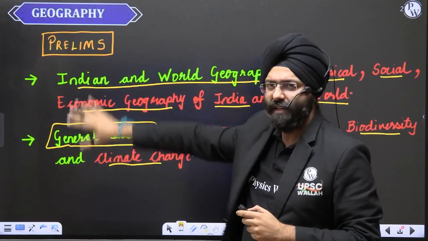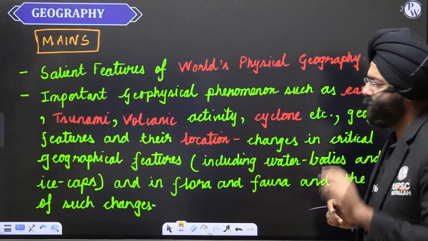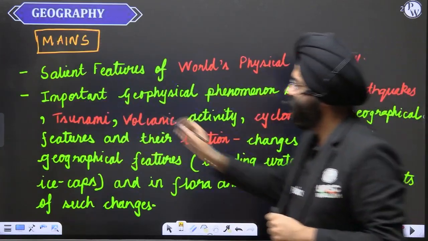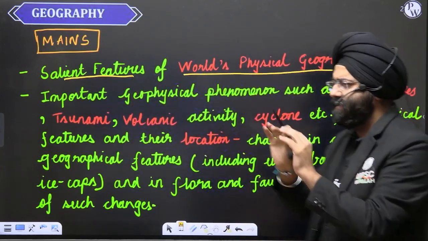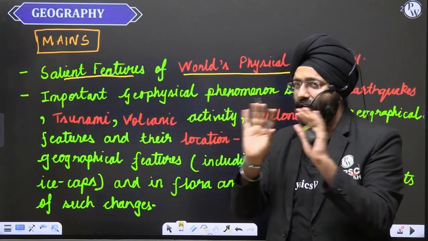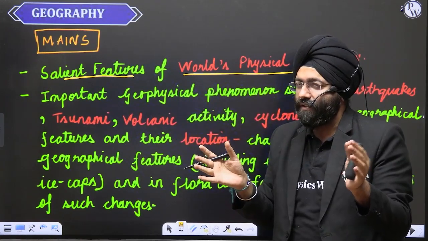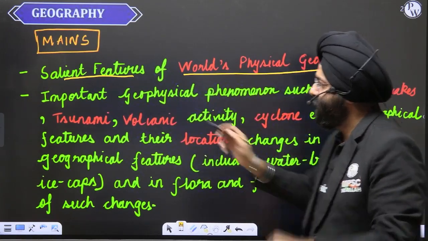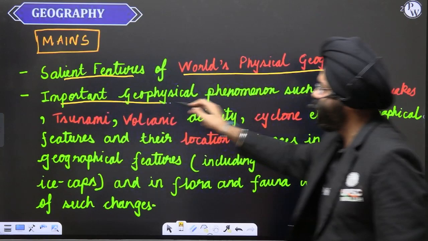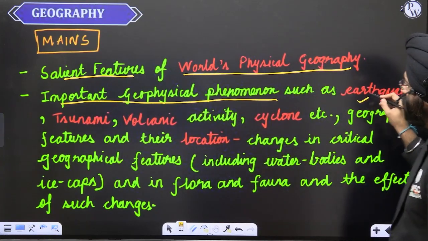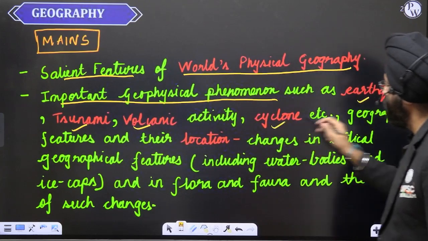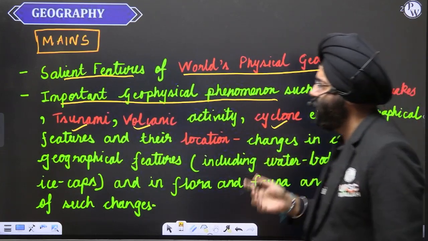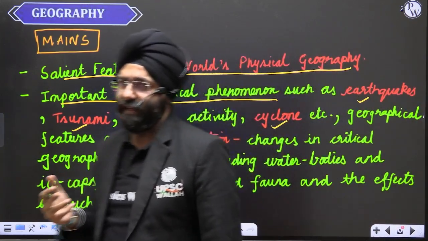This is the preliminary syllabus. Let's see the main syllabus. First thing that is mentioned is the salient features of world's physical geography. Now, it is a very simple line they have mentioned that basically covers almost everything that comes in the physical geography of the world. So, second is important geophysical phenomena like earthquakes, tsunami, volcanic activity, cyclone, and other such types of geophysical phenomena that are going to take place.